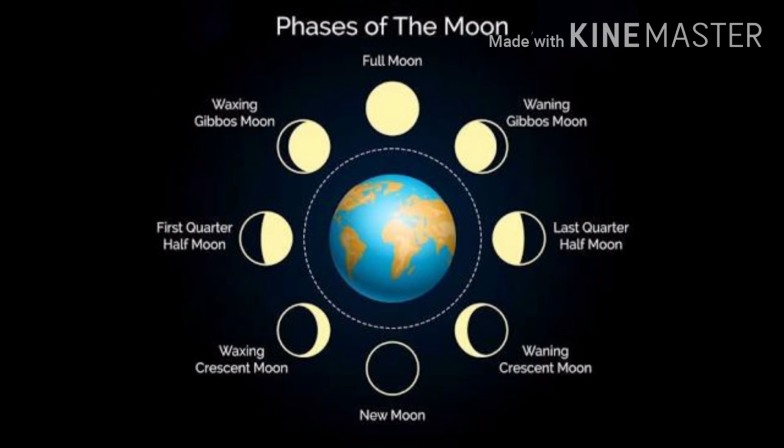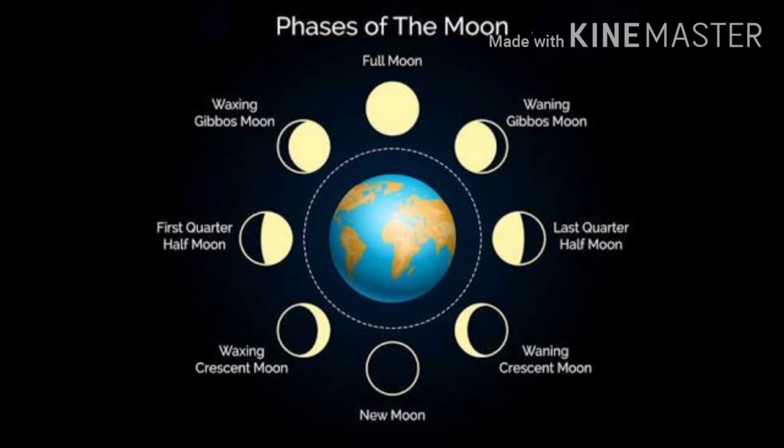Then half quarter, or we can say half moon, then waxing gibbous, which means more than half and more light is increasing, then full moon. Then waning means again the light is going away from the moon as seen from the earth, so that is called waning. The light is going to decrease in size. Waning gibbous, waning half moon, and then waning crescent. As the light goes away from the moon seen from the earth, it becomes new moon. So these are the 8 different phases of the moon which are seen from the earth.